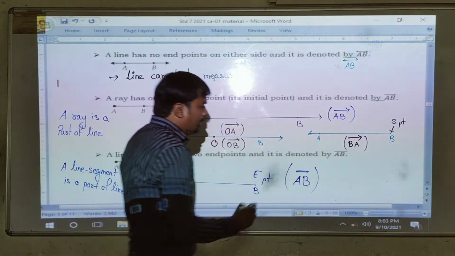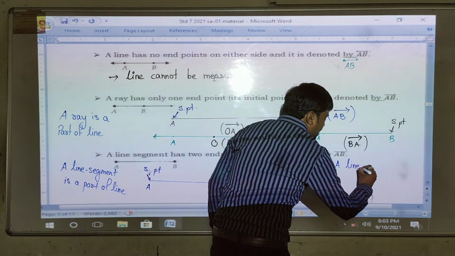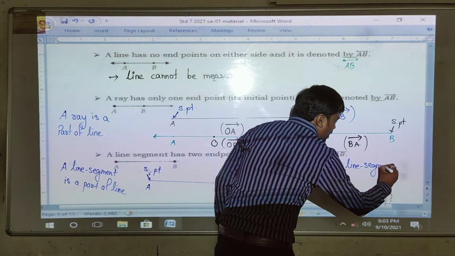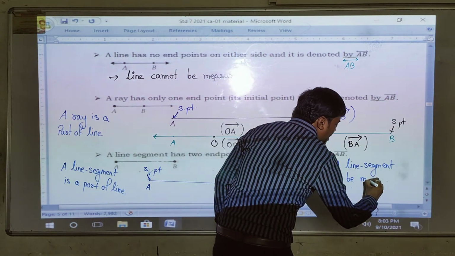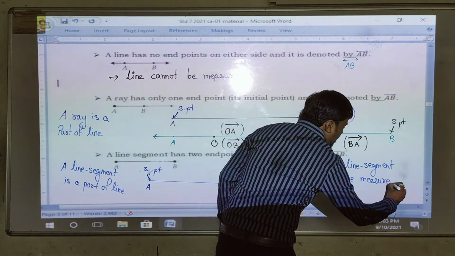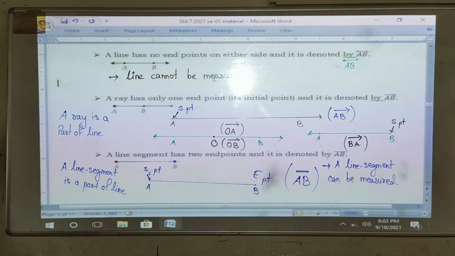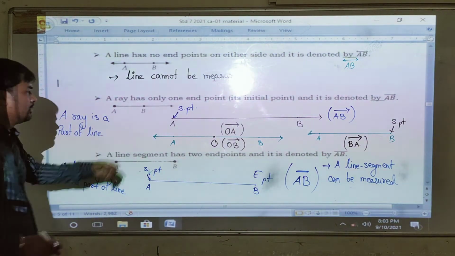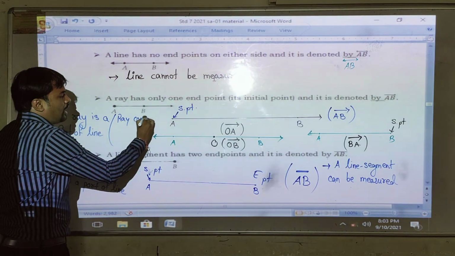And one note is there. A line segment can be measured. A ray cannot be measured. Why?